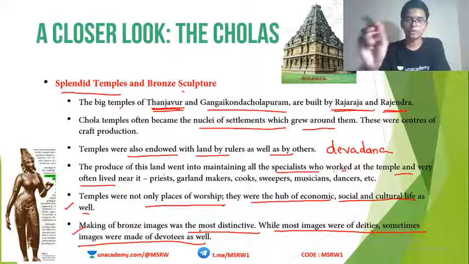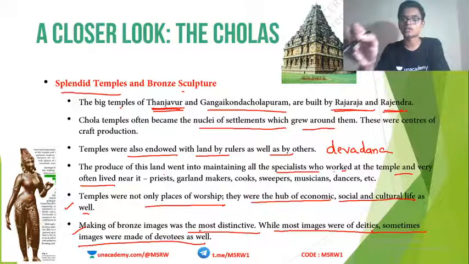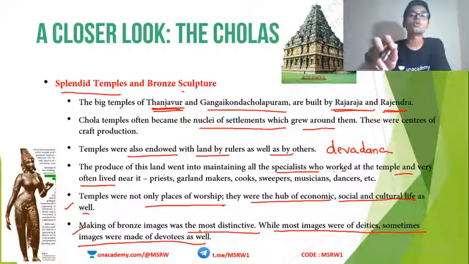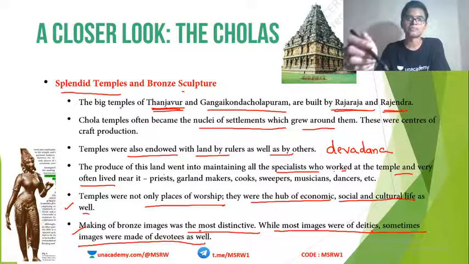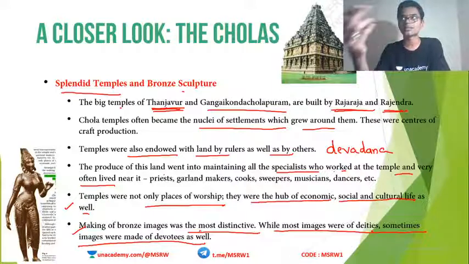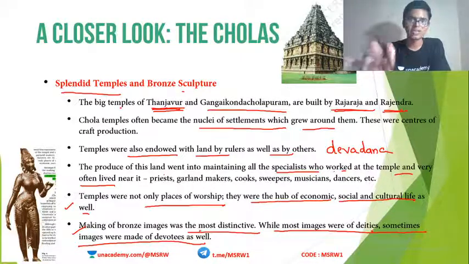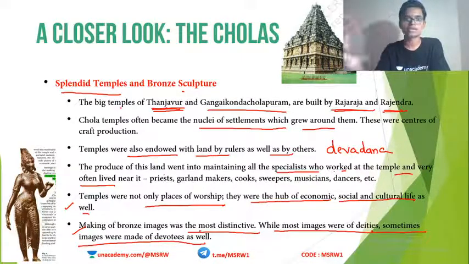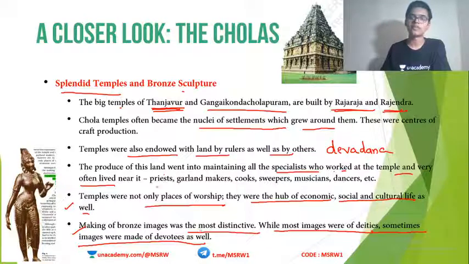Chola bronze statues were not just of gods or deities, they were also of devotees and dynasties and kings, etc. So secular characters were also present in Chola bronze statues. Not just religious statues. Make it very clear. This is a very interesting prelims question, so make sure to learn this statement very well.